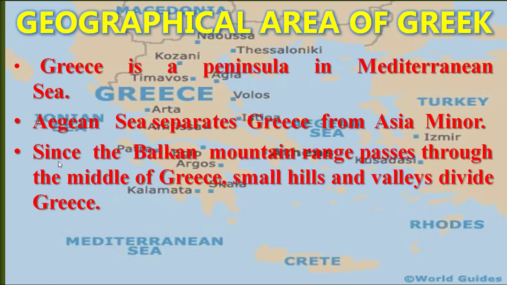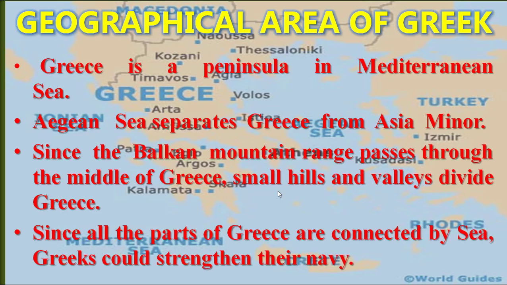Next, the Balkan mountain range passes through the middle of Greece, and small hills and valleys divide Greece. Since all the parts of Greece are connected by sea, Greece could strengthen their navy.